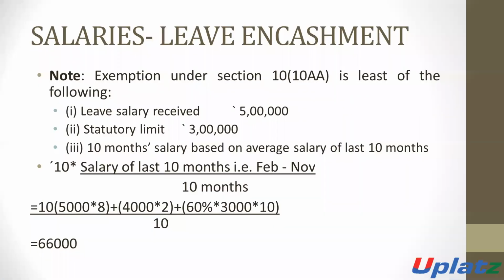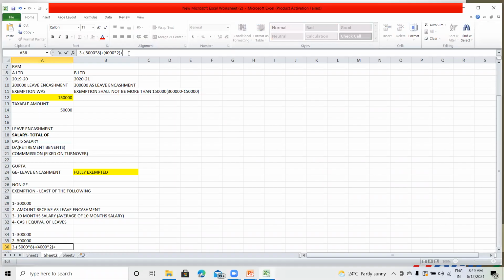The DA was 3,000 rupees. The DA is 3,000 into 60% into 10 months, for the 10 months.